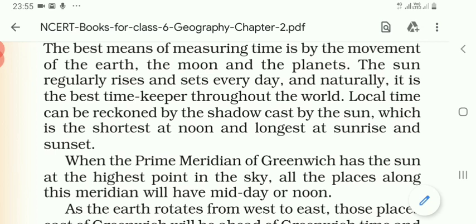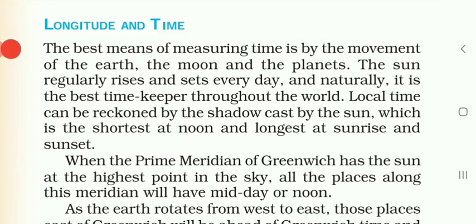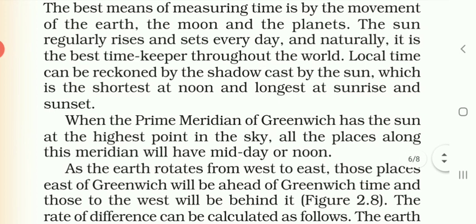So in this way, when the prime meridian of Greenwich has the sun at the highest point in the sky, all the places along this meridian will have midday or noon. That means, for example, it is Greenwich, and you know very well it is 0 degree longitude, and the 0 degree longitude passes through Greenwich city. And if it is midday or noon in Greenwich city, all the places along the meridian of 0 degree longitude will have midday or noon.